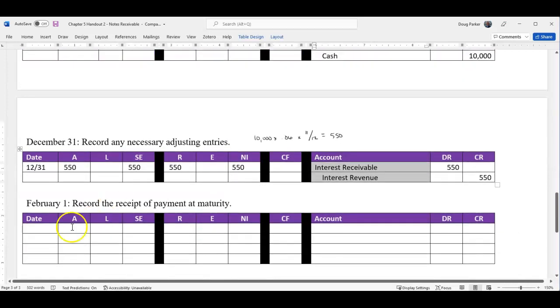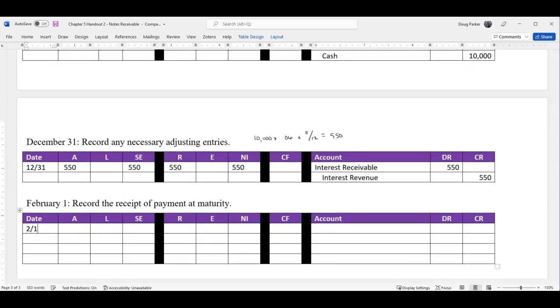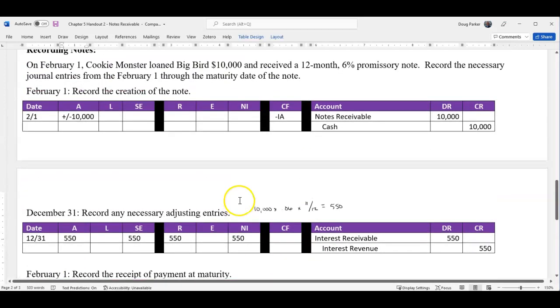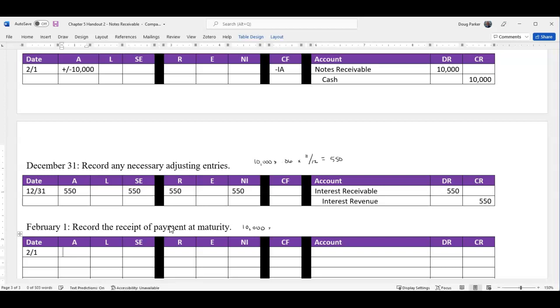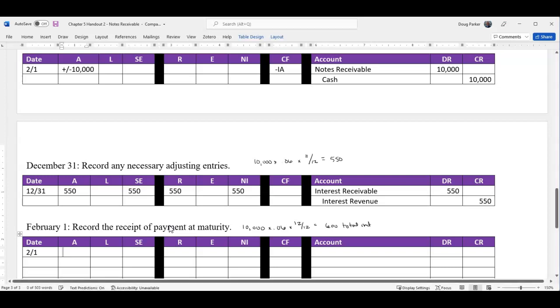All right, and the last thing is our February 1st comes around and we will have this note mature on us. We will collect the payment or receive the payment there. All right, so one, how much are we going to receive? Well, it's the maturity value. Remember, that's principal plus interest. So first off, let's find the total amount of interest. You can do this in your head, but just so you can see the formula, I'm going to put it out here for you. It is a 1-year note, so it'd be 12 out of 12, so that is $600 in total interest. Now remember, we've already recognized $550 of it last year.